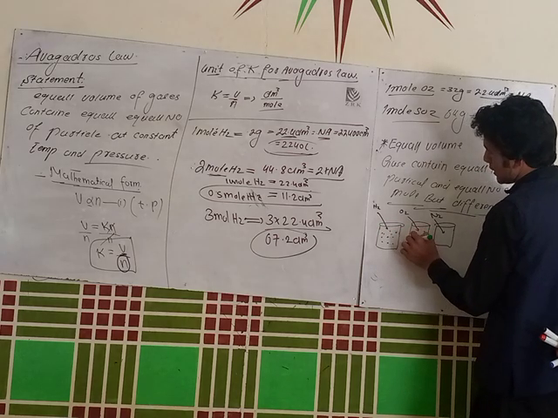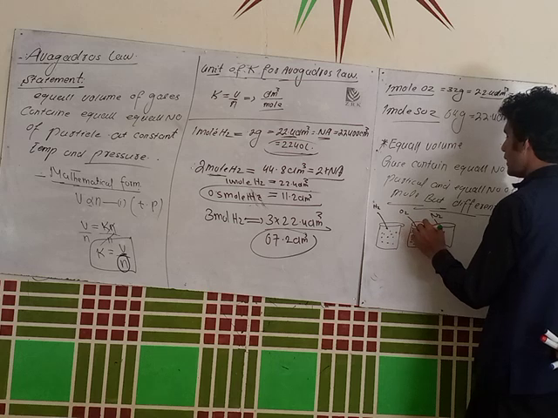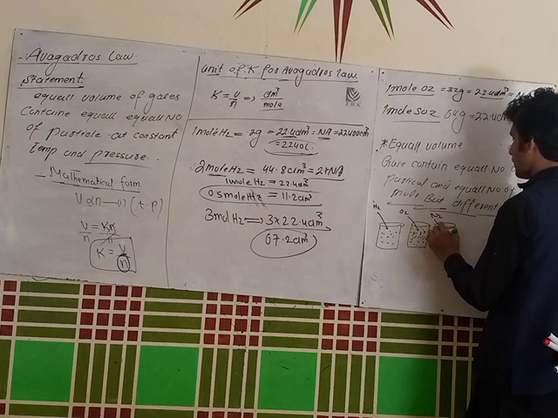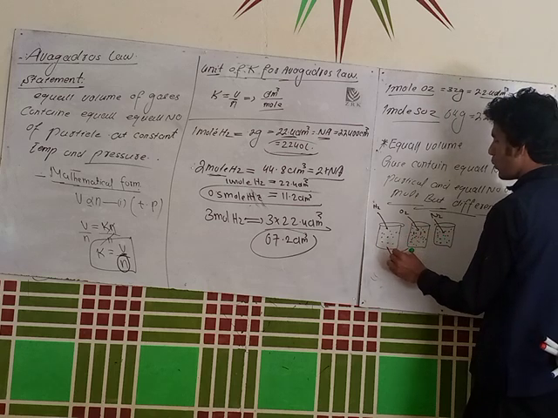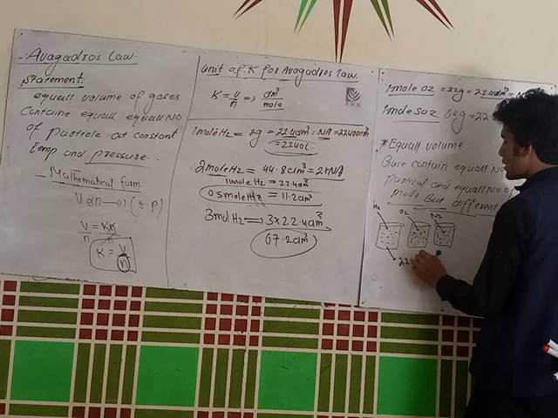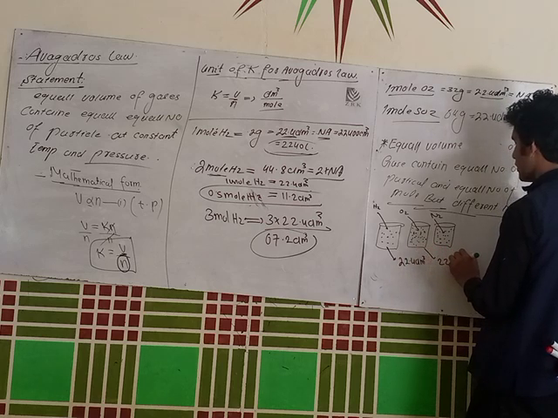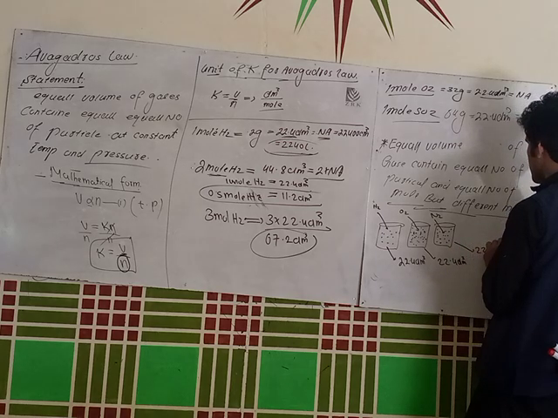These are the three containers, each filled with a different gas. Each of these containers will occupy 22.4 decimeter cube.